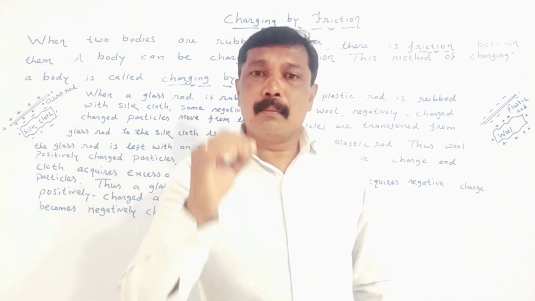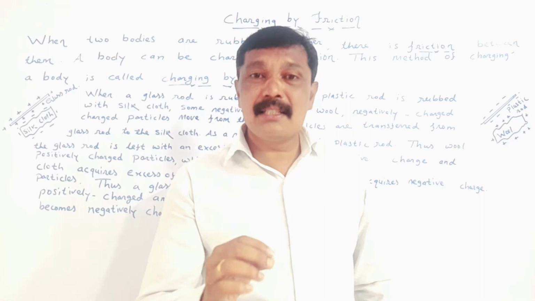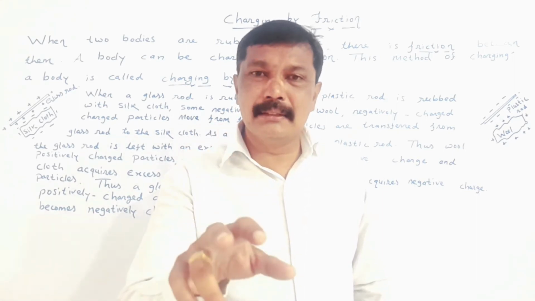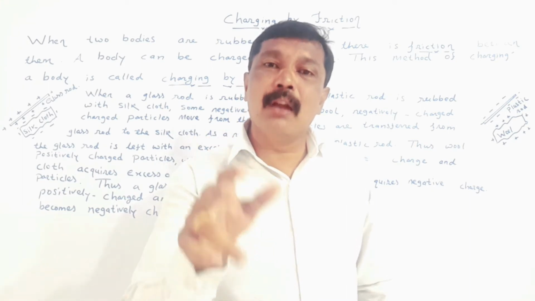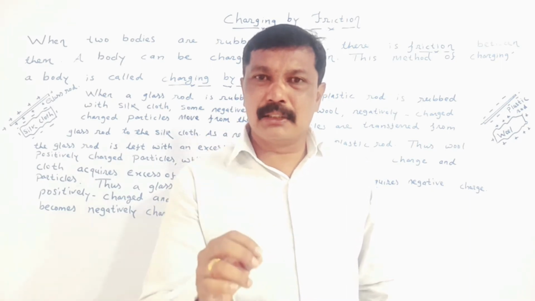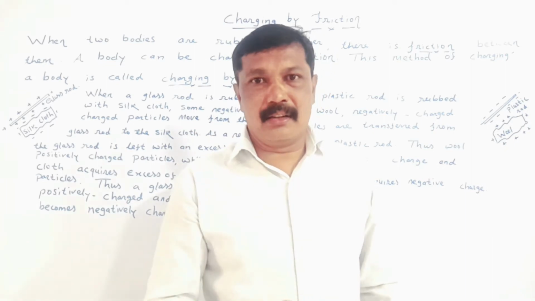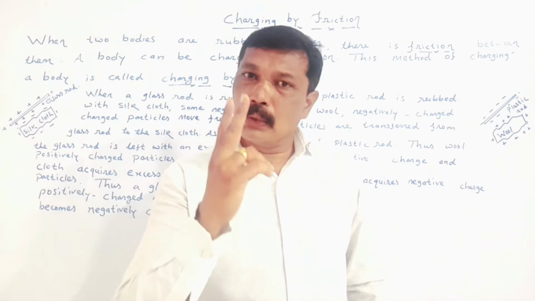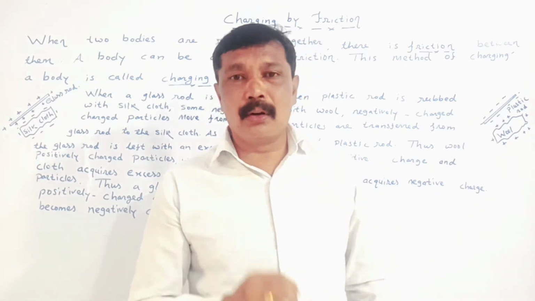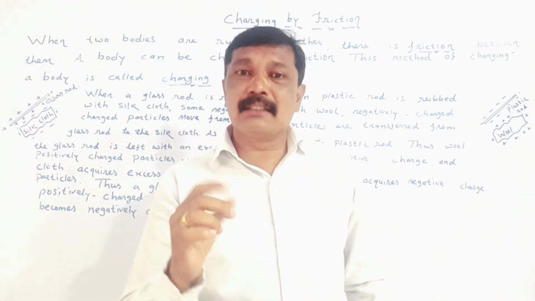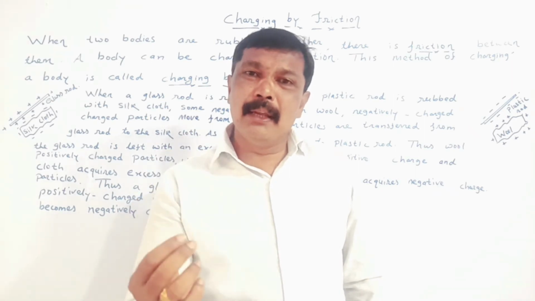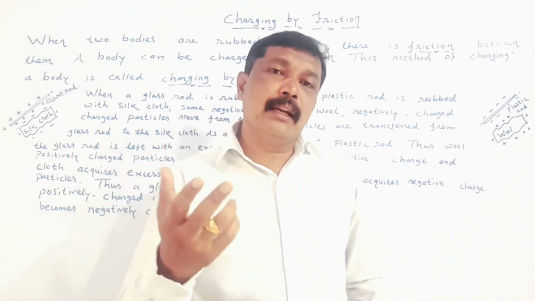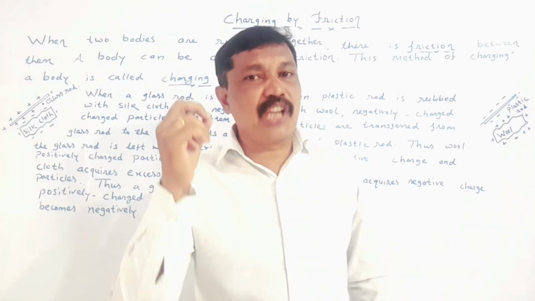This body which has balanced charge can be made unbalanced, and the charges can be developed on the body by a process called friction. And my dear student, today we are going to consider two examples given in a book where the balanced charge present in the body can be made unbalanced and a neutral body can be made into a charged body.